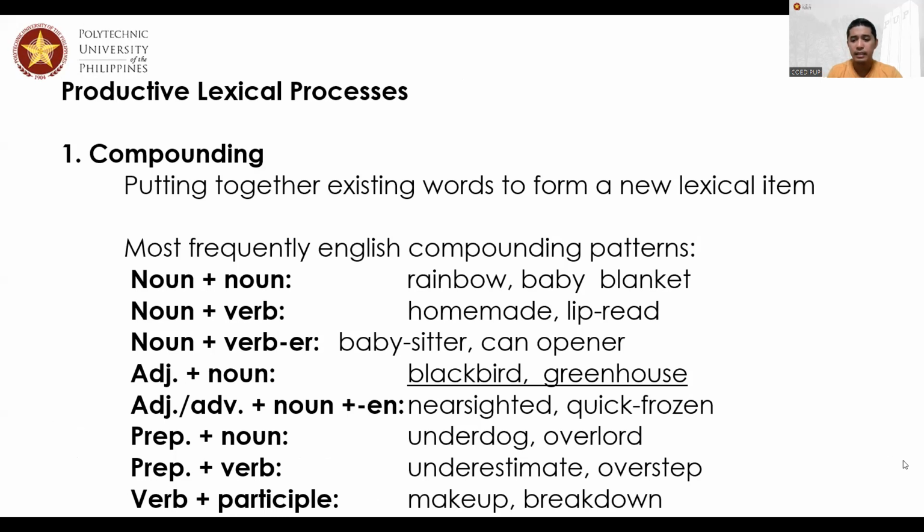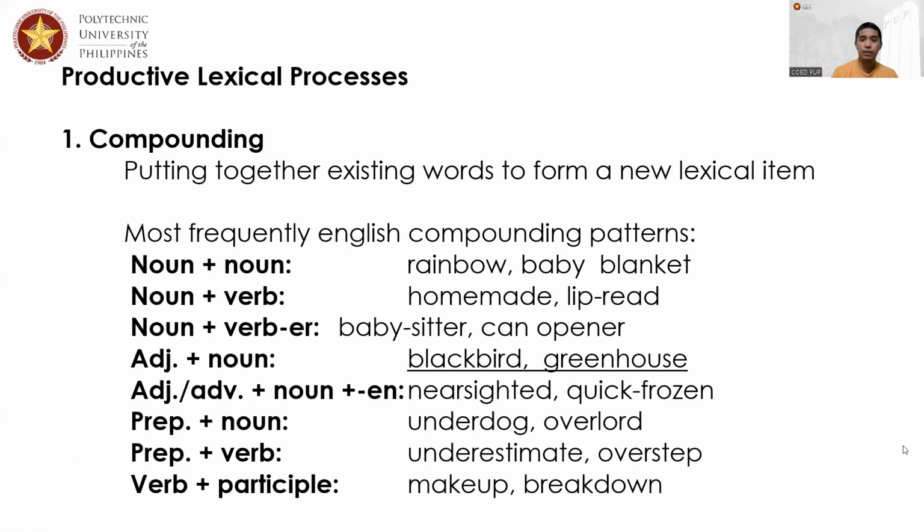In that particular case, we have to observe compounding. When we say compounding, we are trying to form words by combining two words. By combining two words, it can be a noun plus a noun, a verb plus a noun, a noun plus a verb plus er, or an adjective plus noun. It could be a preposition plus noun. It could be a lot of things. So as long as we are forming a word by combining two words together, we call that compounding.